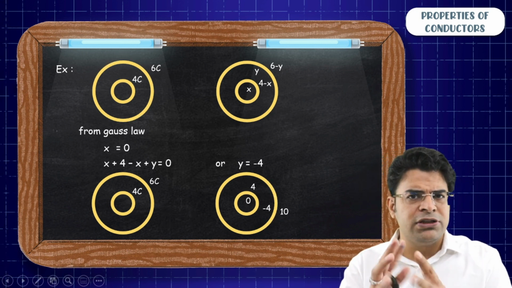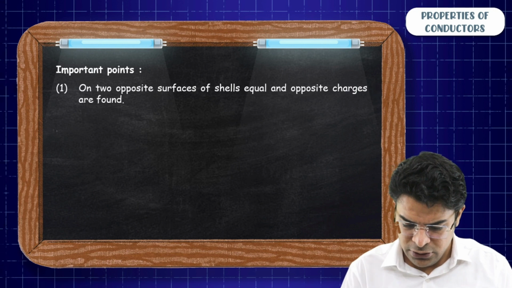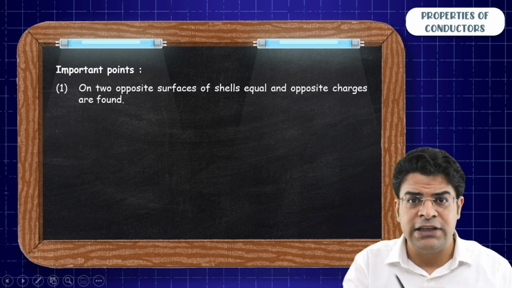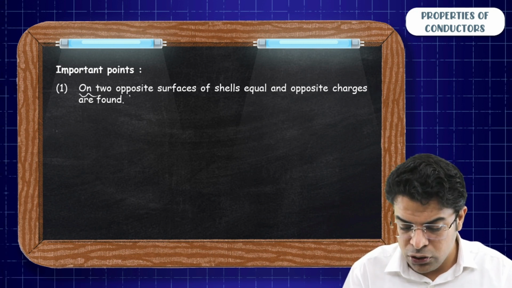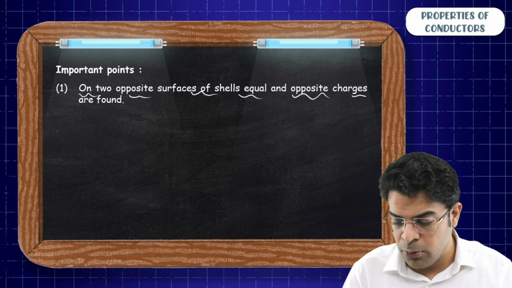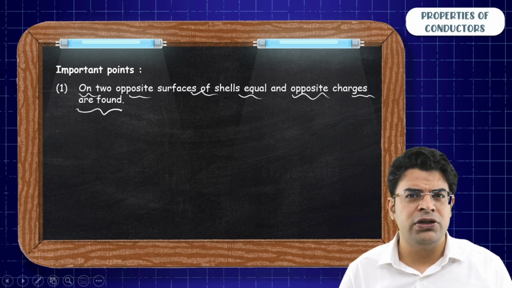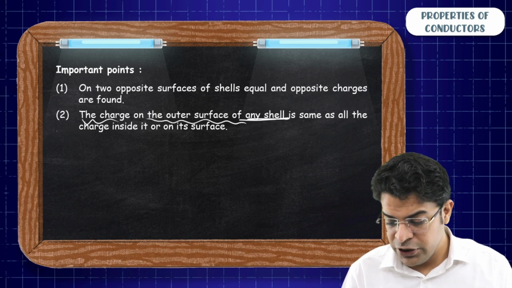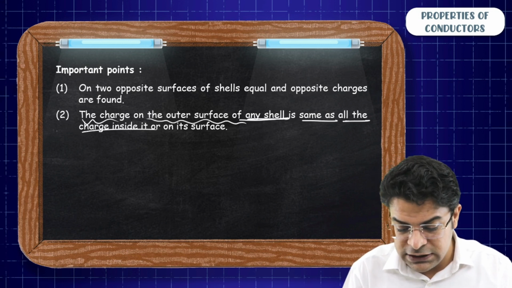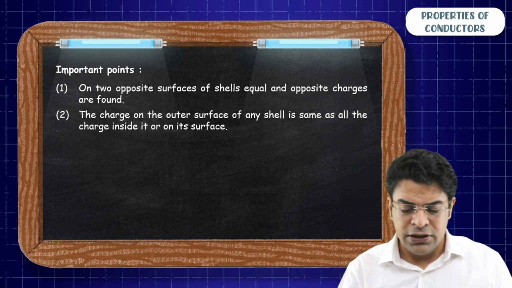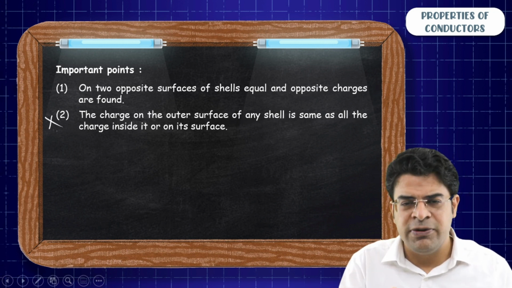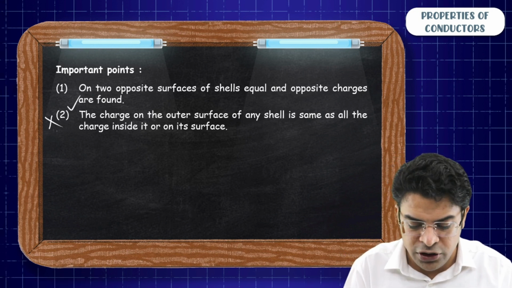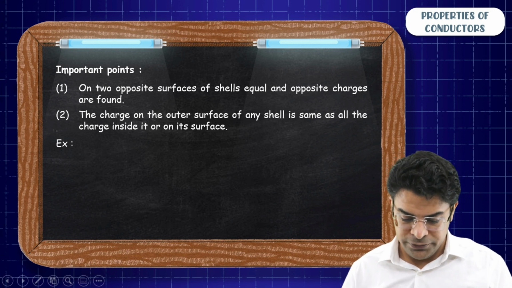So remember that pairs are formed, and on the outer surface of any shell you get the total charge inside plus on that surface. So on the two opposite surfaces of a shell, equal and opposite charges are formed. That's what I say, pairs are formed. And second thing, the charge on the outer surface of any shell is the same as all the charges inside or on its surface. You can neglect the second point. I will explain this when you have more than 2 or 3 shells. That's where you will be able to appreciate the beauty of the second point. So let's talk on it.